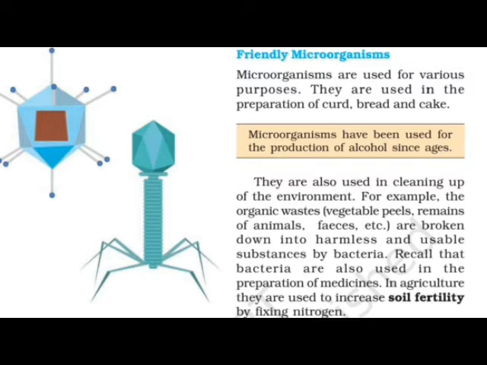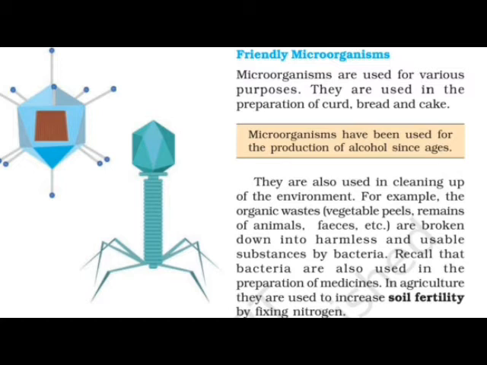We have the habit of throwing many things on the soil, anywhere we just scatter it. They include vegetable peels, remains of animals and feces. It's there. But have you ever thought about what happens to that?